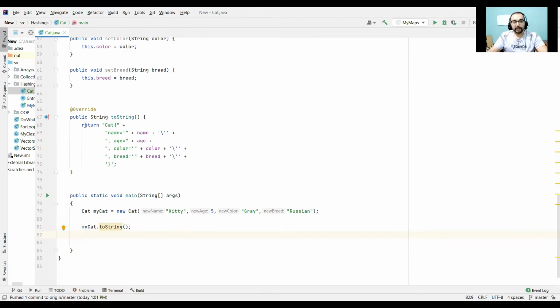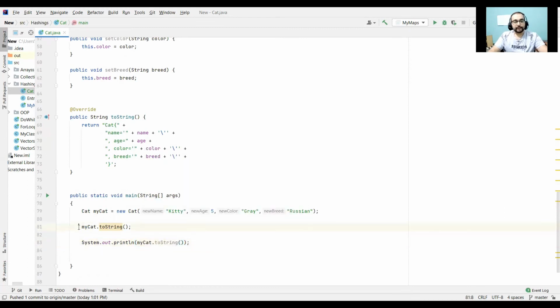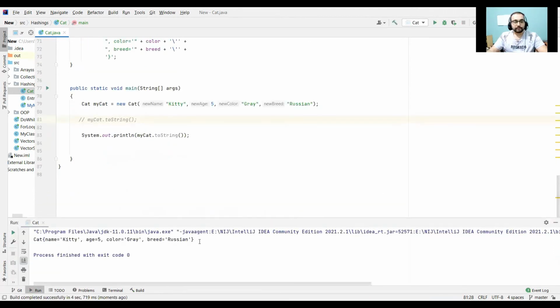I don't think that's going to print it out directly, so I have to use it in this way, myCat.toString. Let me run the program right now, and I got all the information related to the cat: name is Kitty, age is 5, and all that.